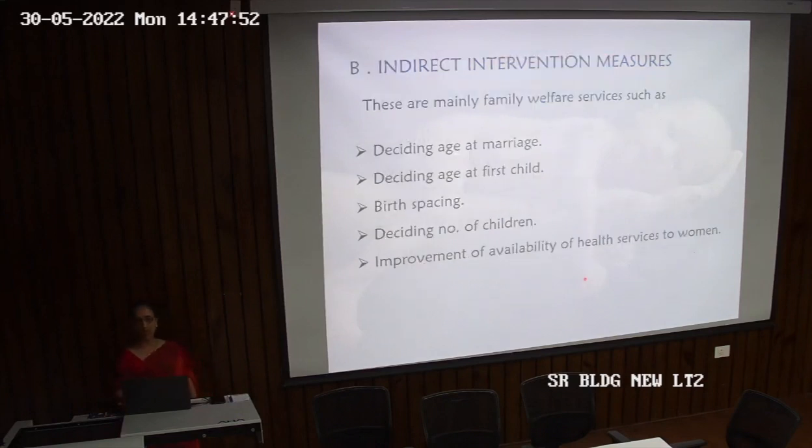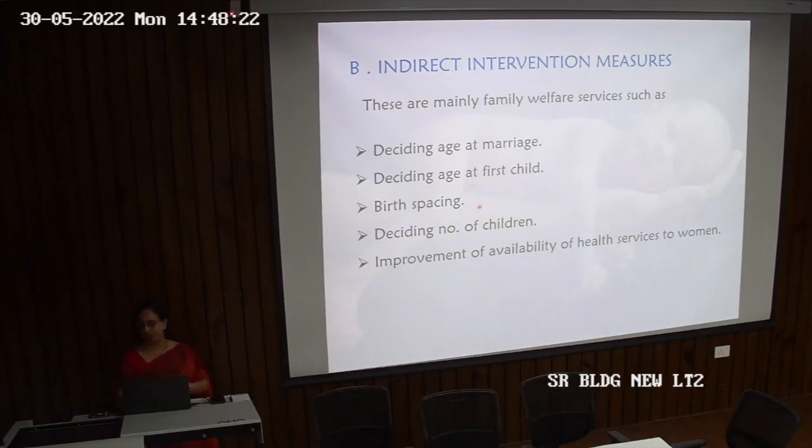Now coming to the indirect interventions, so these are mainly the family welfare services such as deciding age at marriage, because if the age at marriage is too early and the age at first child is too early, there are more chances of low birth weight because the mother is not as yet having proper nutrition or proper growth so that she can bear a child.